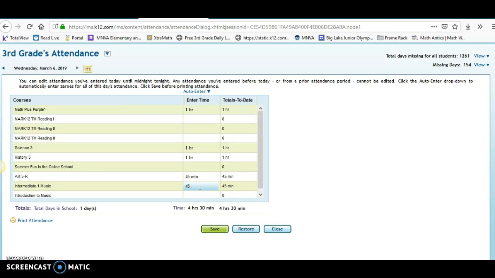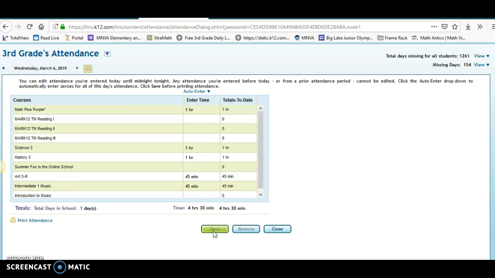Just click into the empty area and the default time will actually pop up for you. Now you can change that time if, for example, it didn't take 45 minutes. So you can just delete that out and you can put in other times. But most times the default time is pretty accurate. And then you click Save.